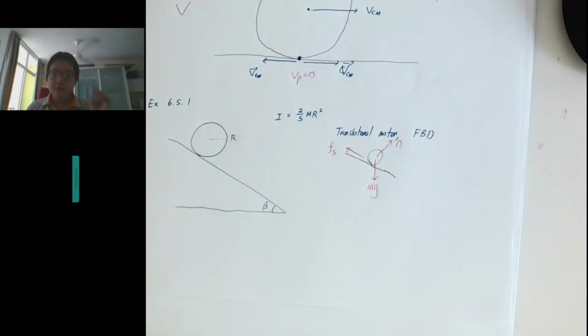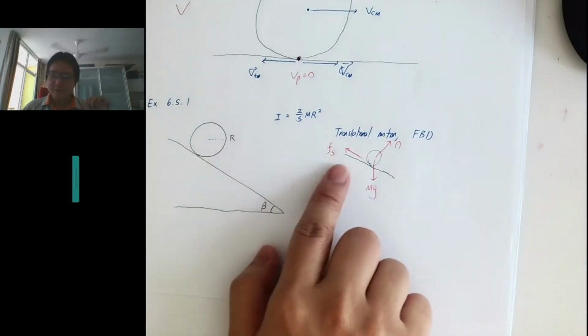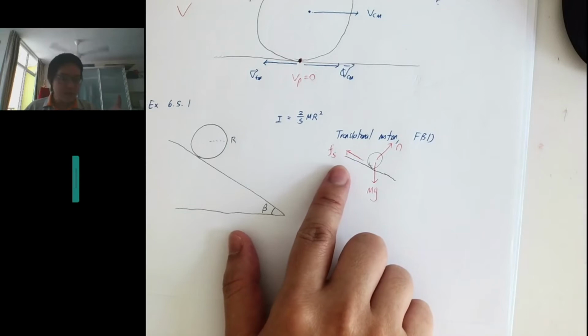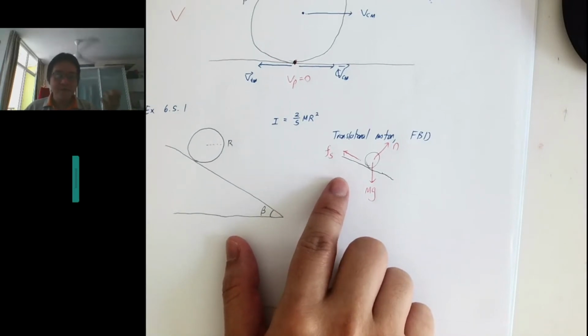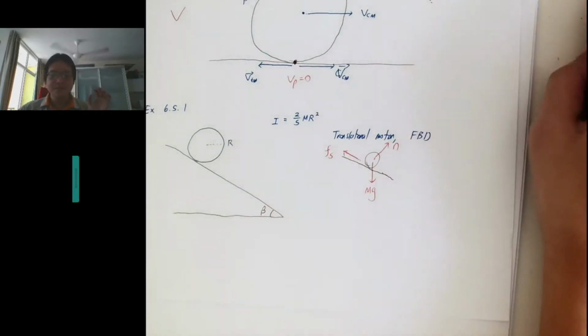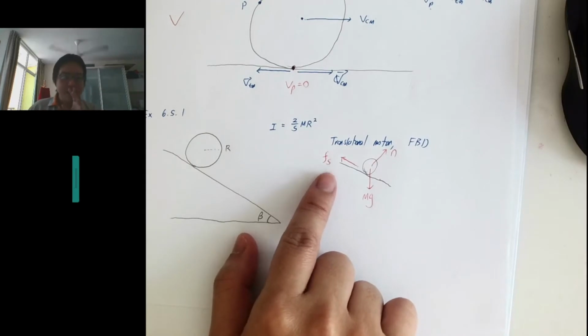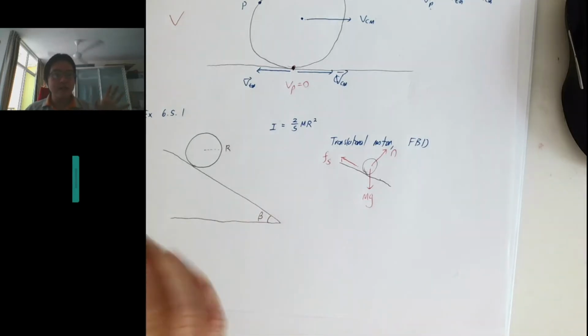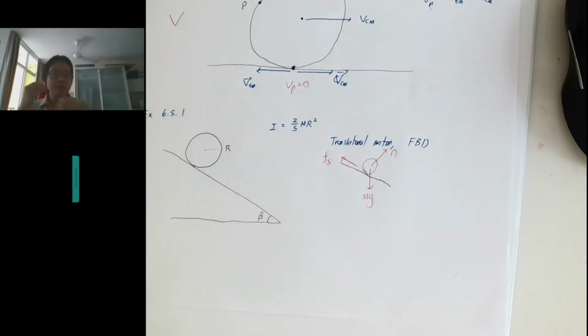Okay, so now are you guys happy with this? This is the point where things start to get weird for students studying this for the first time, right? So I draw the static friction in this direction. But remember, static friction is an automatic response. It goes from 0 to the maximum depending on the situation around it.